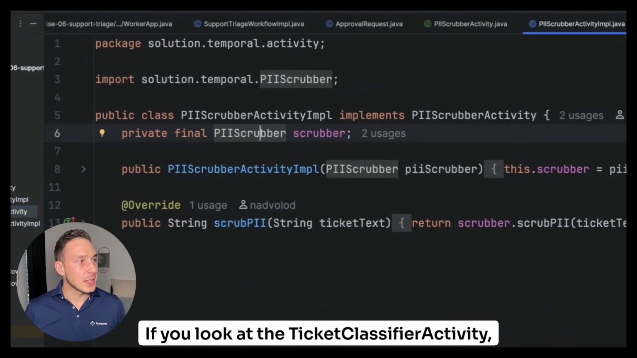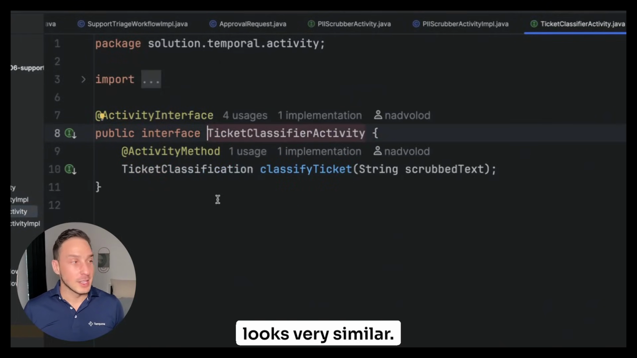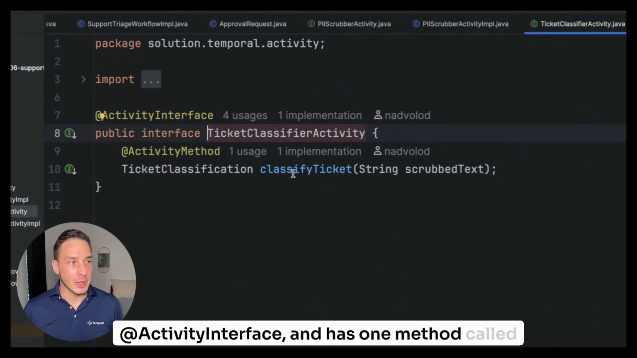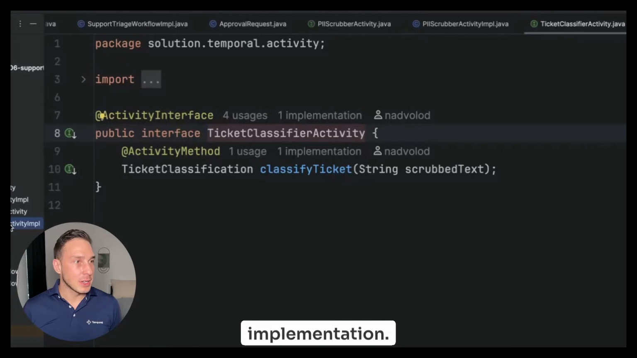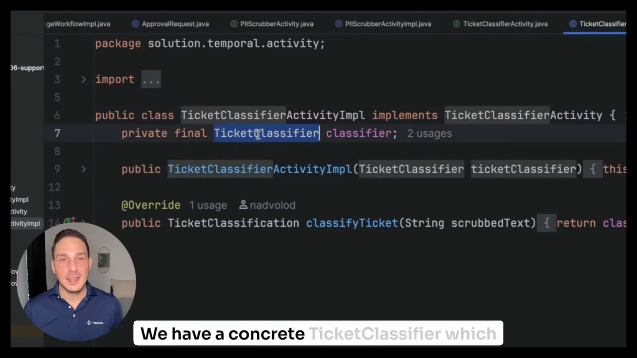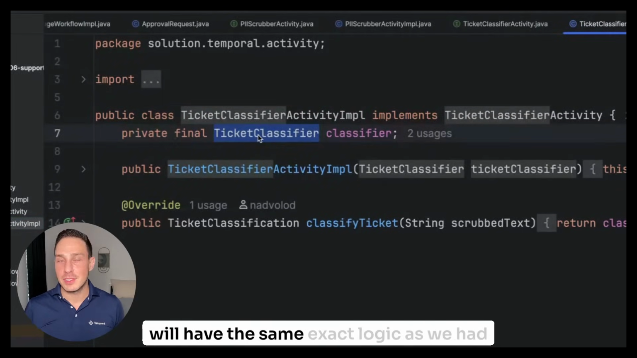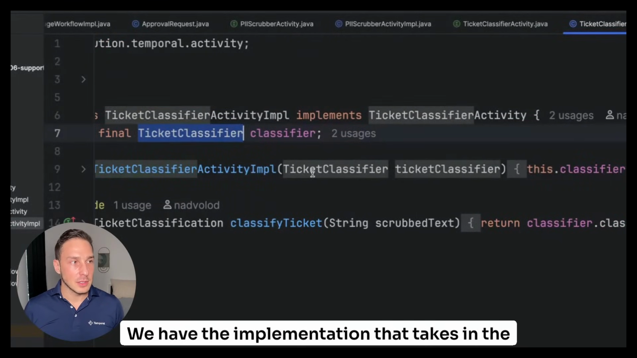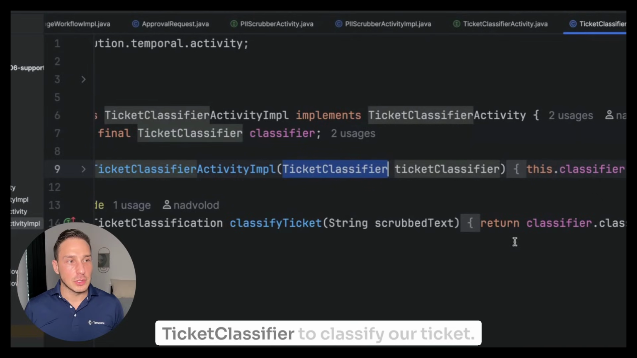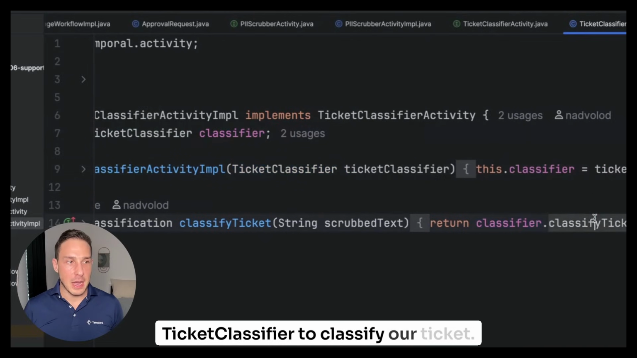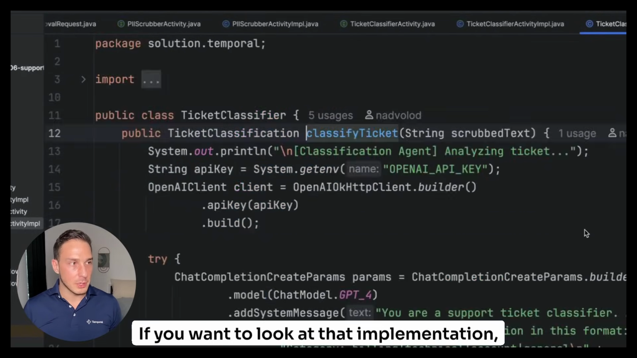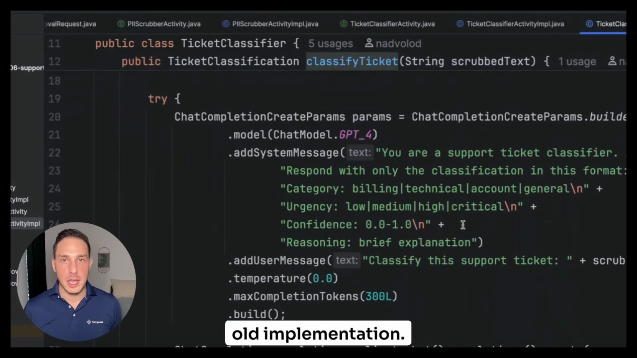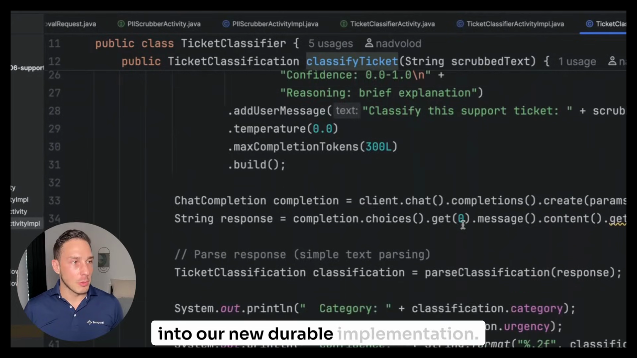If you look at the ticket classifier activity, looks very similar to the PII scrubber activity, has an activity interface and has one method called classify ticket. And then we have an implementation. We have a concrete ticket classifier, which will have the same exact logic as we had before. We have the implementation that takes in the ticket classifier, and then we use the ticket classifier to classify our ticket. If you want to look at that implementation, we can see it here. Same exact thing, copy and paste from our old implementation into our new durable implementation.